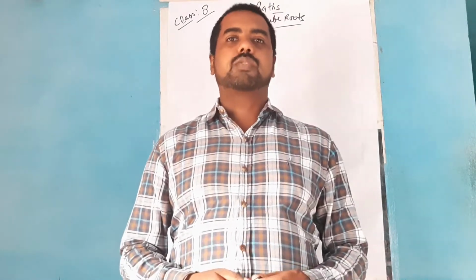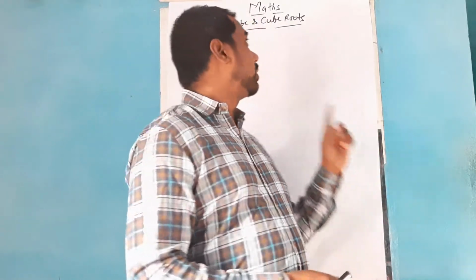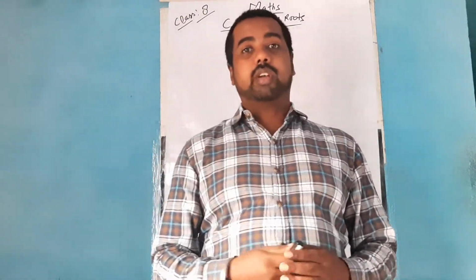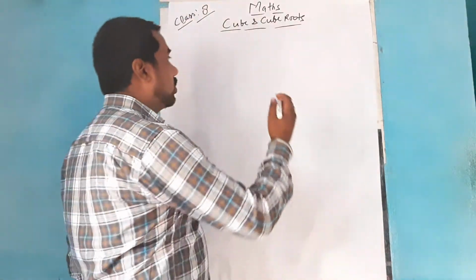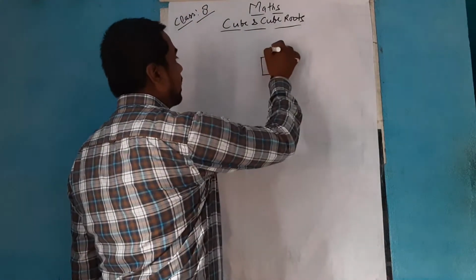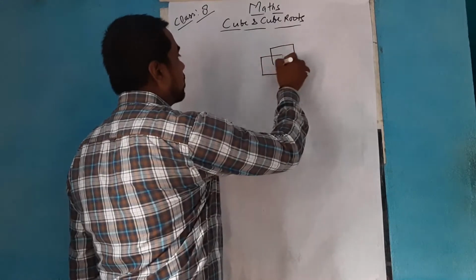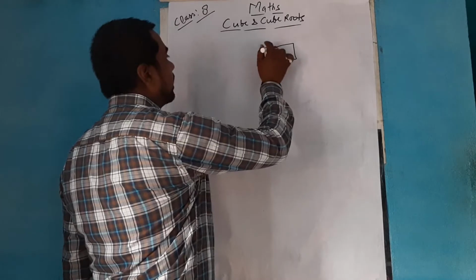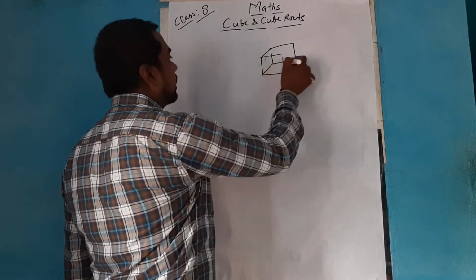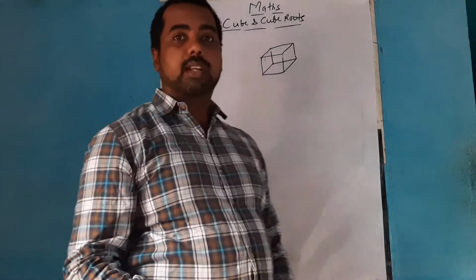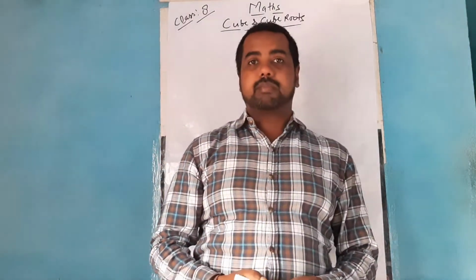Today I am here to discuss with you all the concept of cube and cube root. With the word cube, you are already aware and you have seen it also that the shape of a die is the shape of a cube. What is the speciality of a cube is that all its sides are the same. It means its length, breadth and height all are the same.